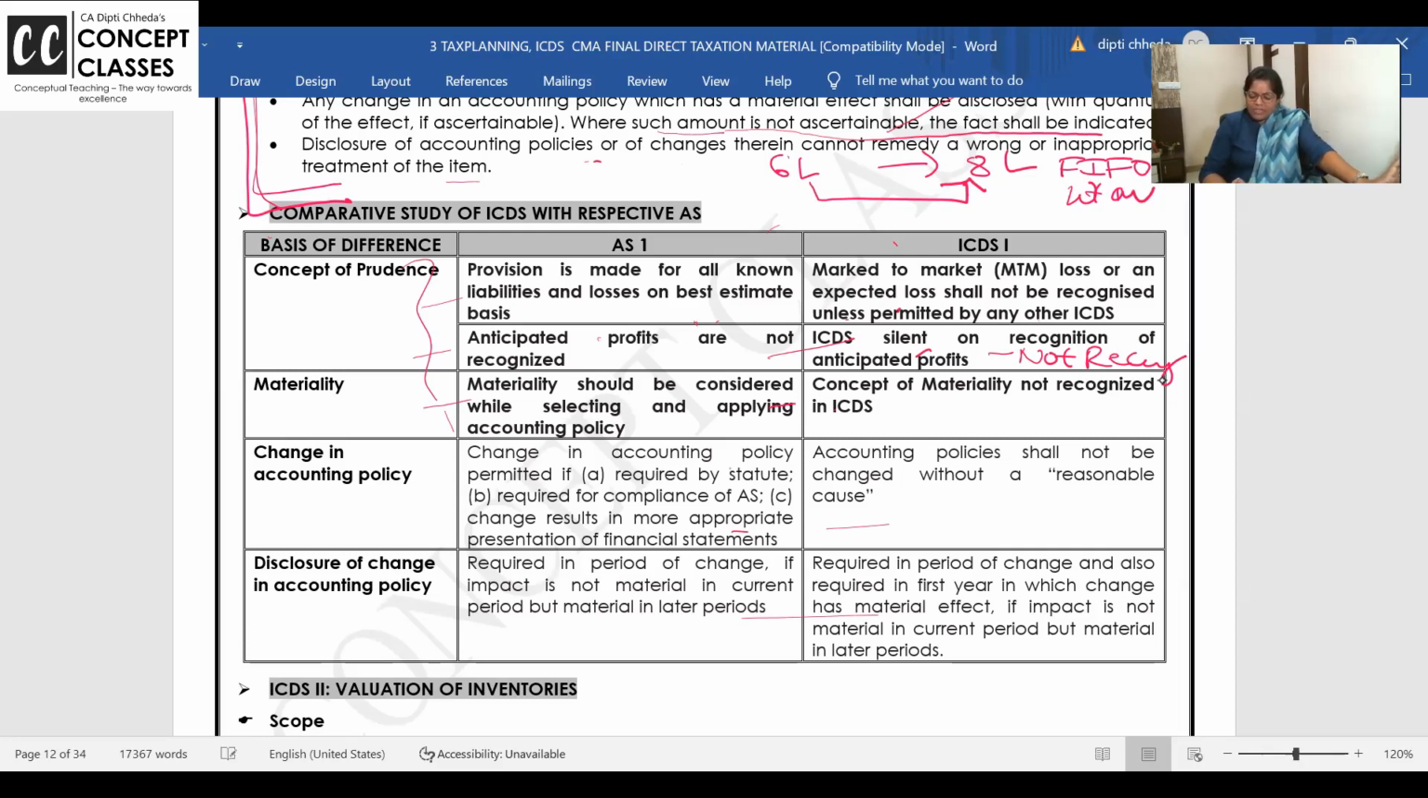Change in accounting policy for 3 reasons. Here, change in accounting policy is allowed only if there is a reasonable cause. Disclosure of the change in accounting policy is required in the period of change if the impact is not material, and also required in the first year in which the change has a material effect.